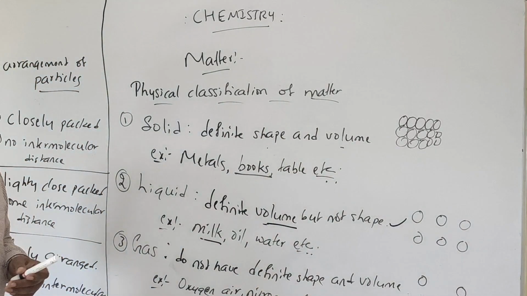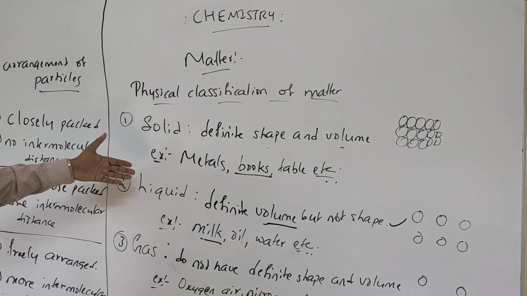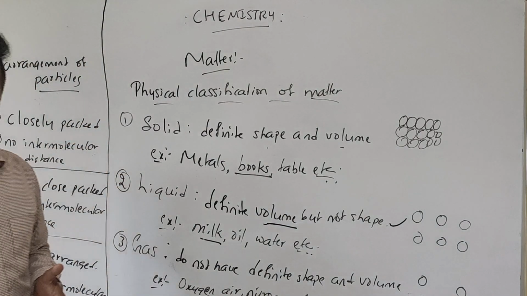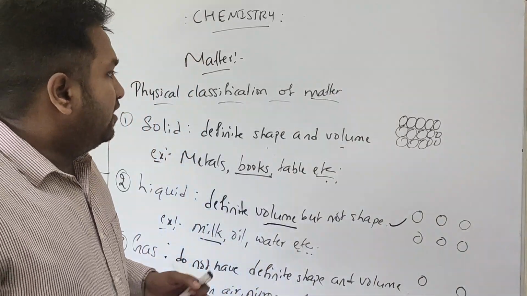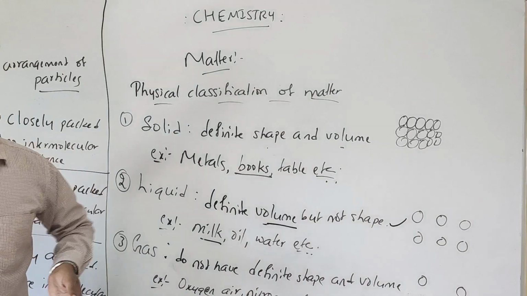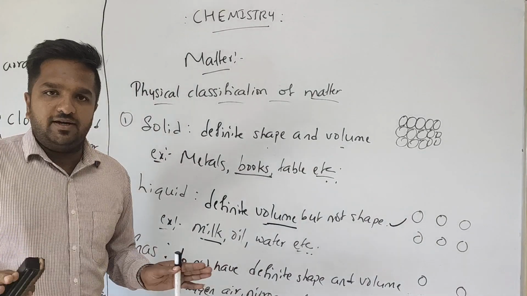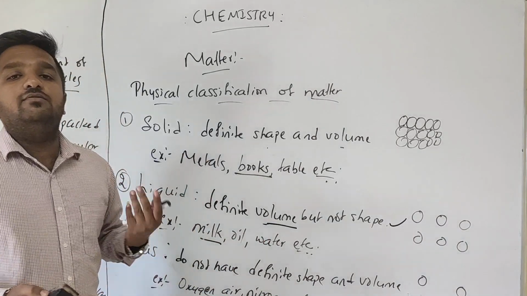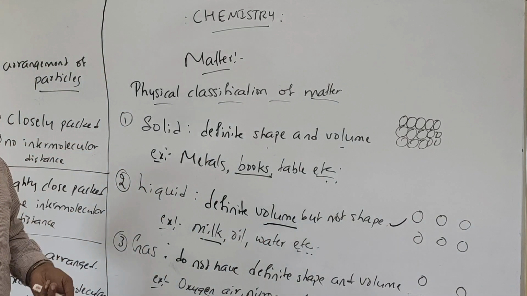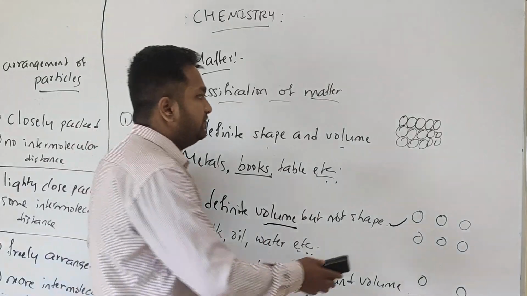Now one more question we have: can we convert solid to liquid or liquid to gas? Yes, it is possible. You know that we can convert material from one state to another state. It is not possible for all the substances that we are talking about. Some can be converted from solids to liquids and liquids to gases. Let's take an example.